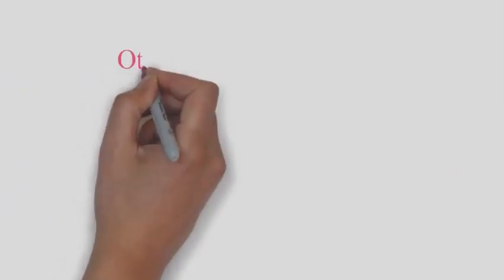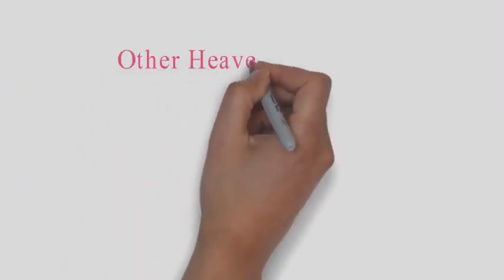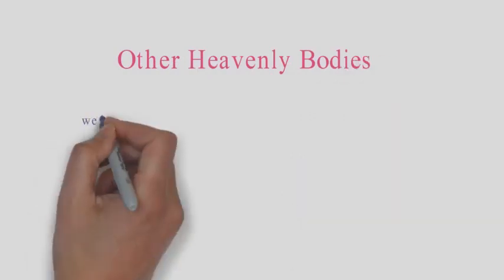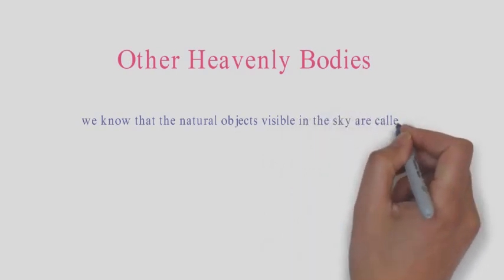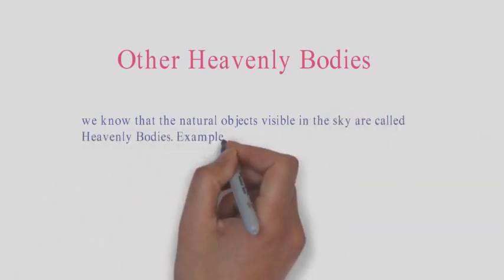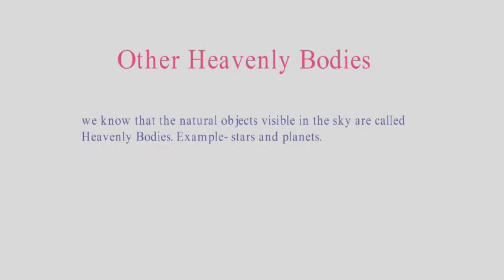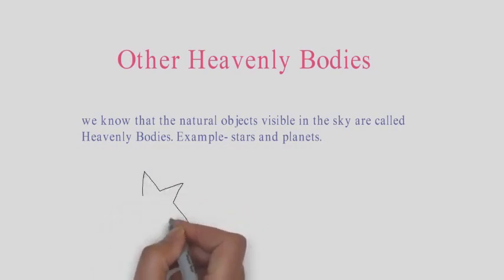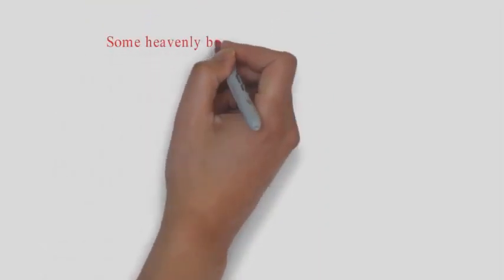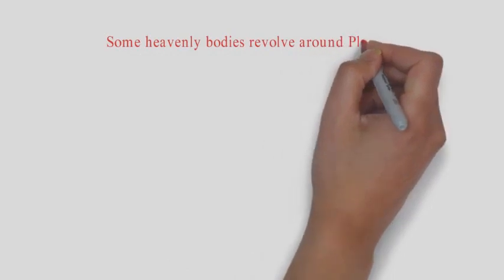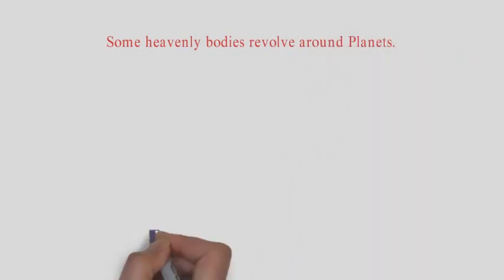Now we know that the natural objects visible in the sky are called heavenly bodies. Example, stars and planets. Now we are going to learn about a few more heavenly bodies present in our solar system. Some heavenly bodies revolve around the planets. These are called satellites. Repeat after me, satellites.